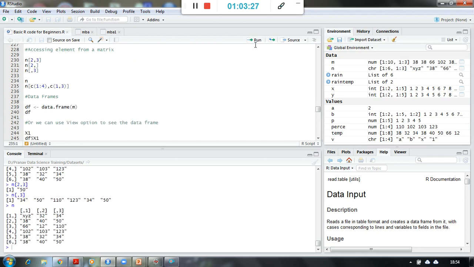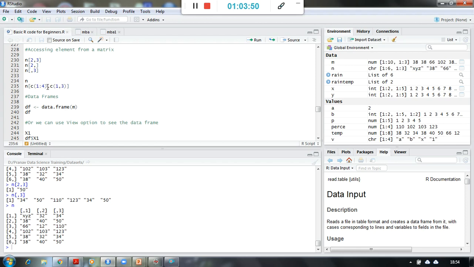So this is our n, and this is my row information and this is my column information. I am saying I want to access the first 4 rows, and I want to access the first column and the third column, not the first 3 columns. So the difference is that here a colon is there, and here a comma is there.